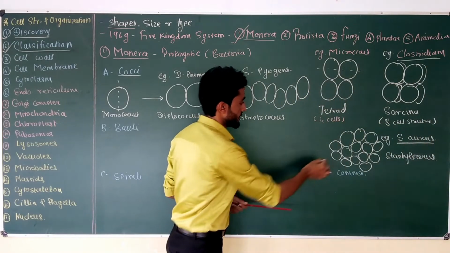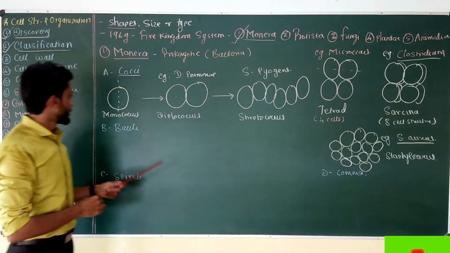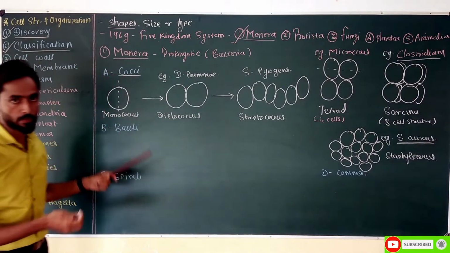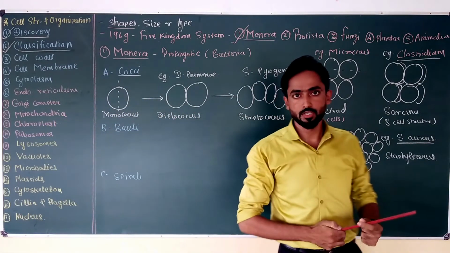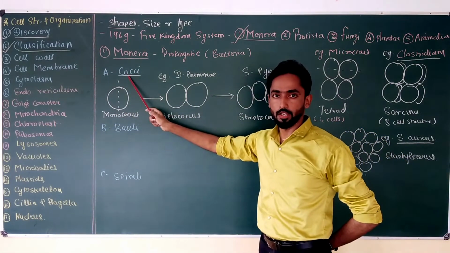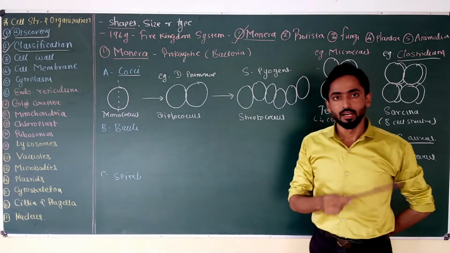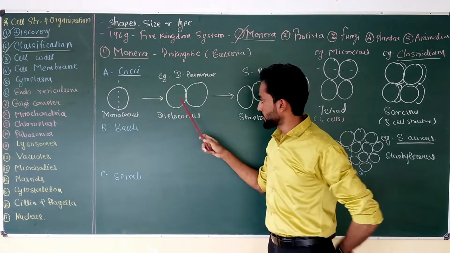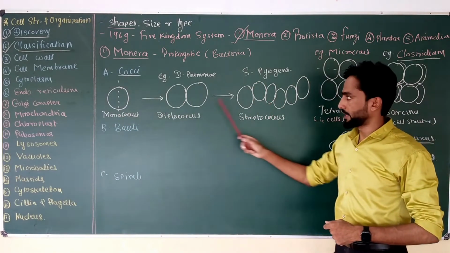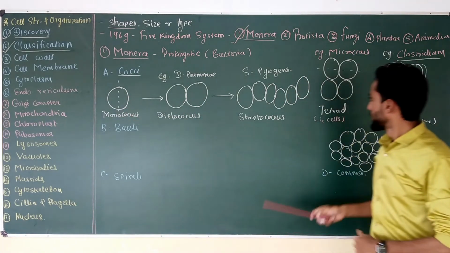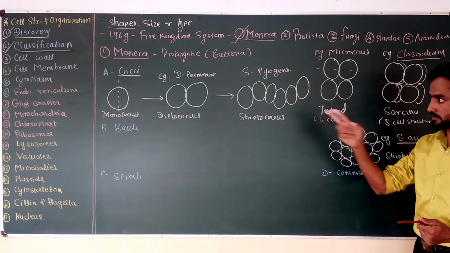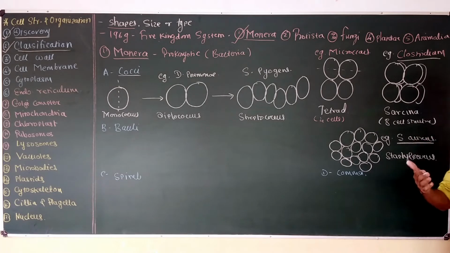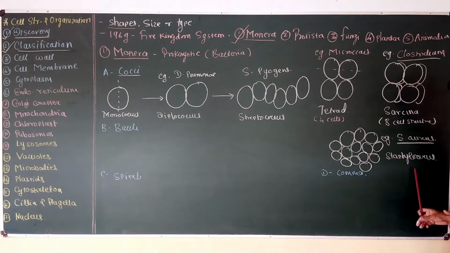So this is the last type of cell shape produced from cocci, or oval or round shaped bacteria. We have discussed the first type of cell shape which comes under the kingdom Monera, that is cocci, which contain oval, round cells. When this cell divides in one plane, it produces Diplococcus or Streptococcus arrangement, when it divides in two planes, it produces Tetrad arrangement, and when the same cell divides in three planes, it produces Sarcina type of arrangement. A random division produces a group of cells which is called Staphylococcus.